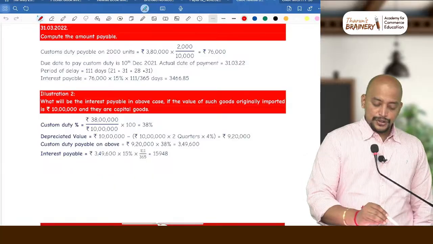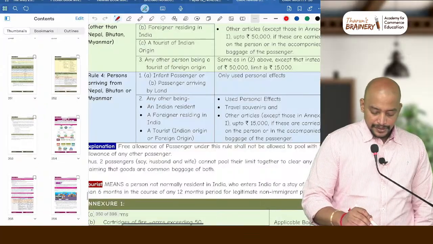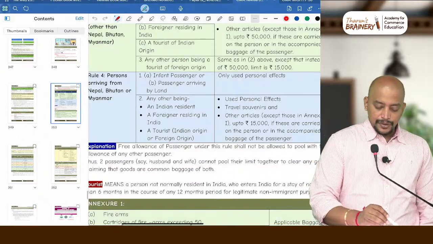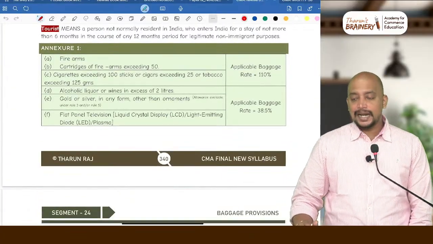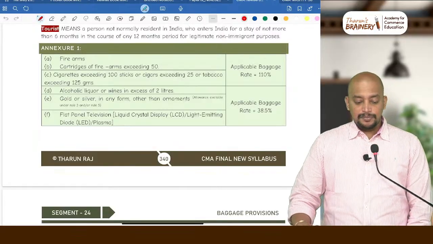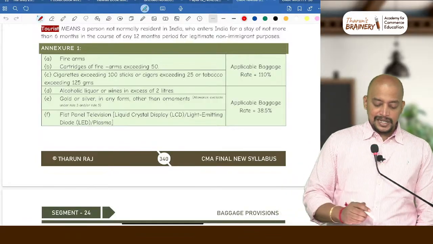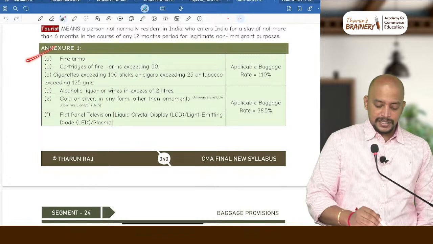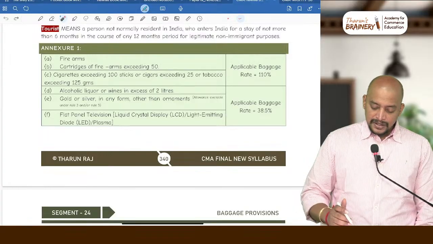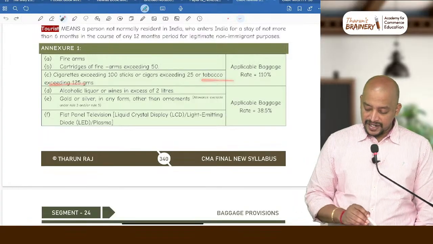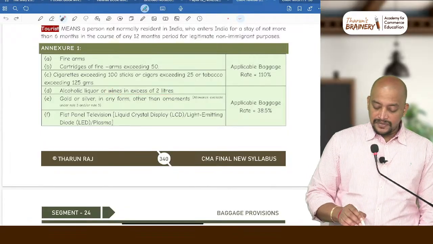You can just look into your book related to this information on baggage. So what are the goods for which we will not get general free allowance? Annexure 1 items, page number 340. Page number 340, Annexure 1 items, there won't be any general free allowance. What are they? Firearms, cartridges of firearms exceeding 50, cigarettes exceeding 100, cigars exceeding 25, tobacco exceeding 125 grams, then alcoholic liquor in excess of 2 liters, gold or silver in any form other than ornaments.